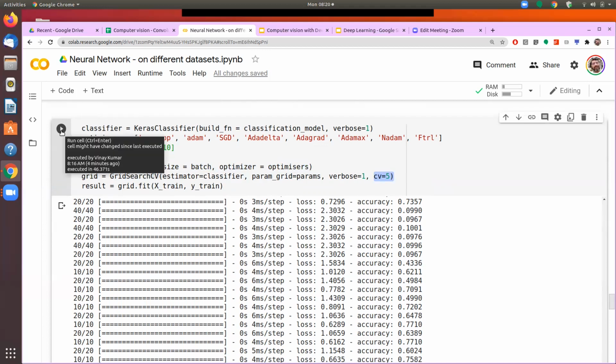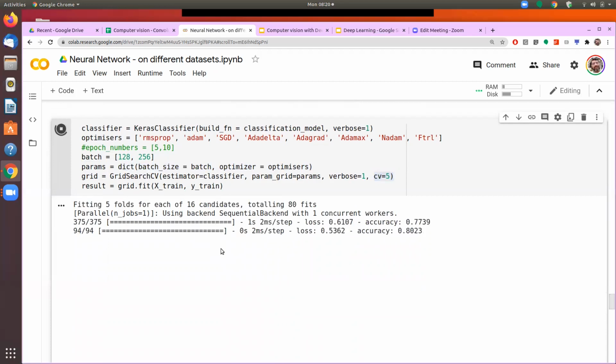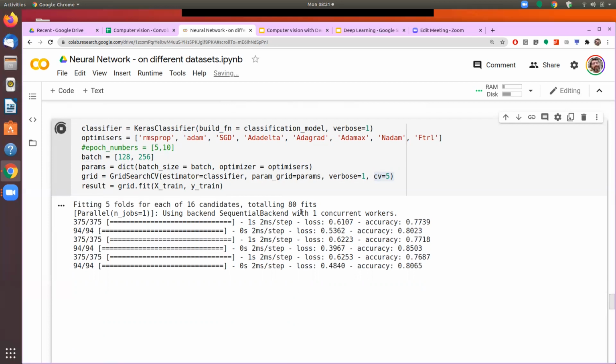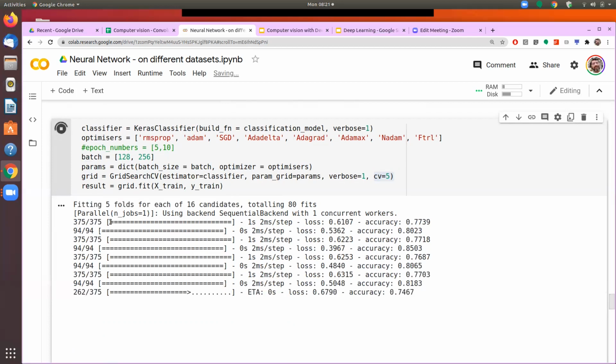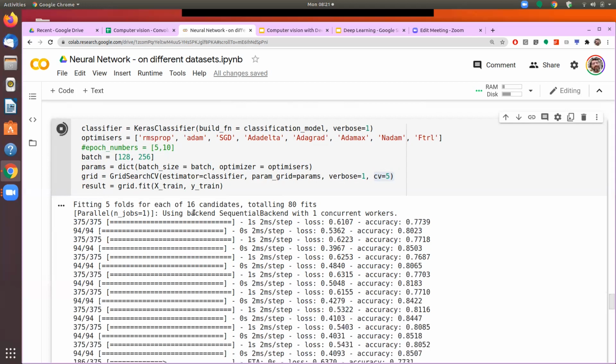So now if we run for a slightly larger set, it is going to do 80 fits. Last time it was 48 fits because the number of folds was only 3, and we have not changed the number of combinations, but we have increased the number of epochs for each run. Earlier we ran with 5 epochs, now we are running with 50 epochs, so it will run a bit slowly.